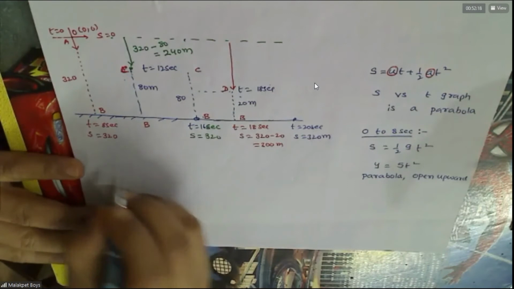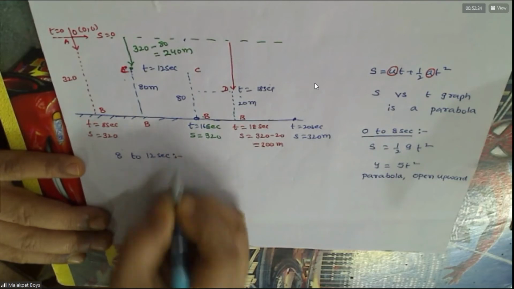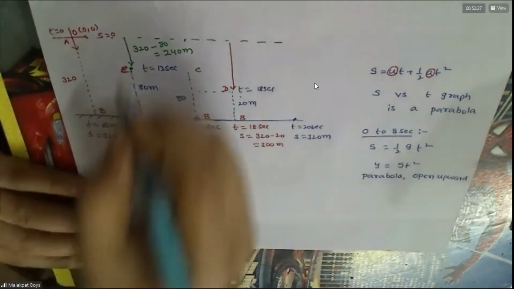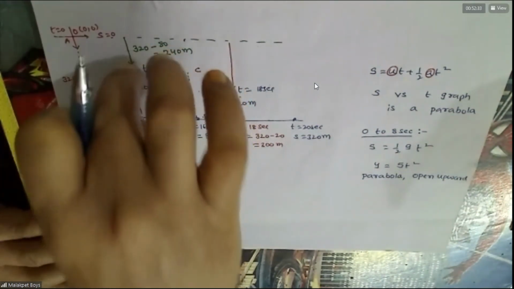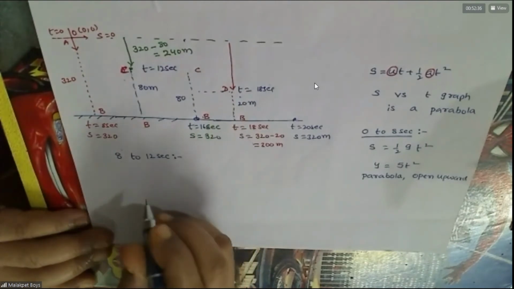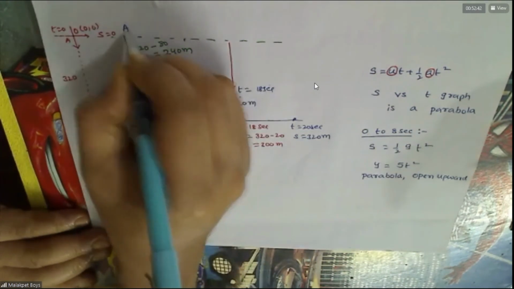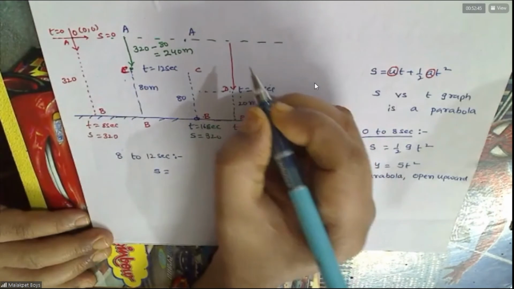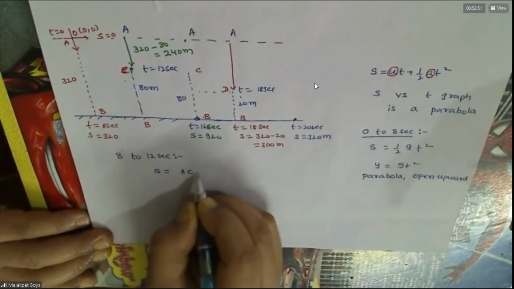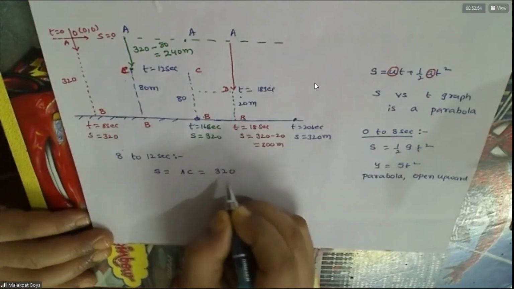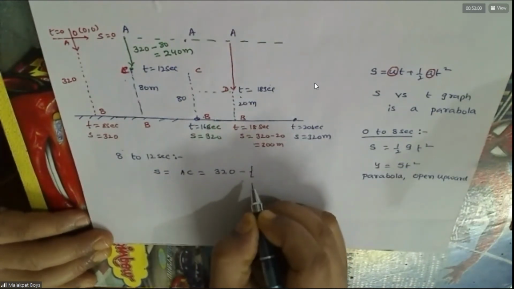Then we'll see 8 to 12 seconds. Okay, that means this distance only, no? So this total is 320 minus this part. That's what we have to take now. So here S is nothing but this is A only, no? This point is this only. AC is nothing but 320 minus what is that you have?